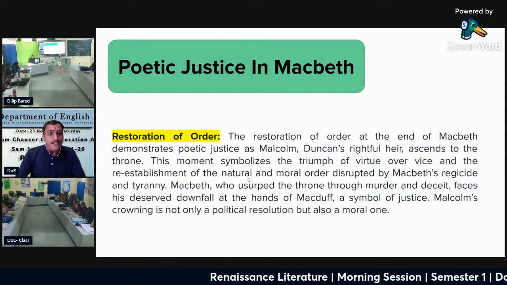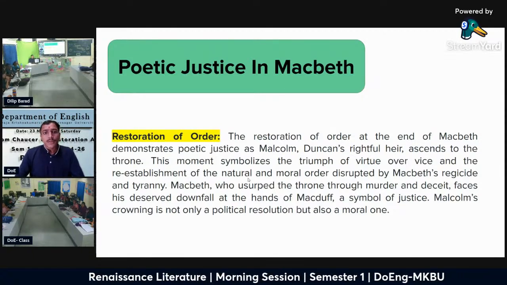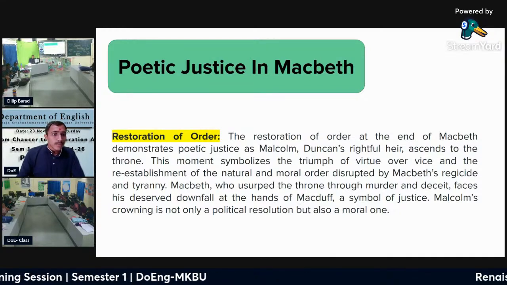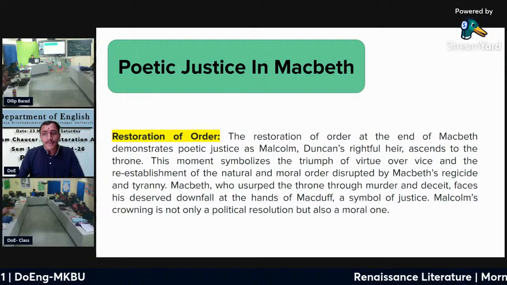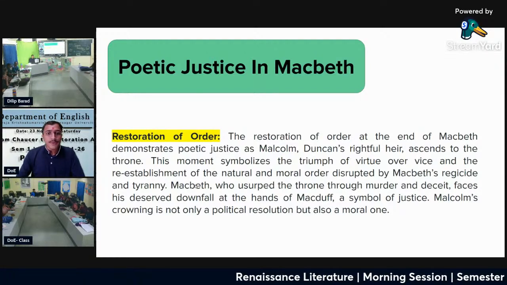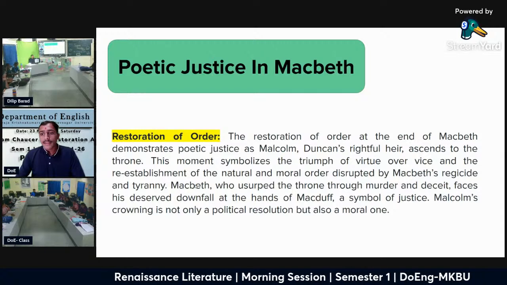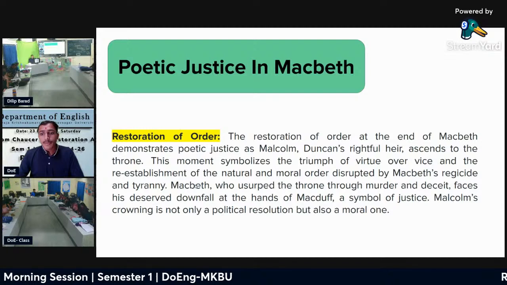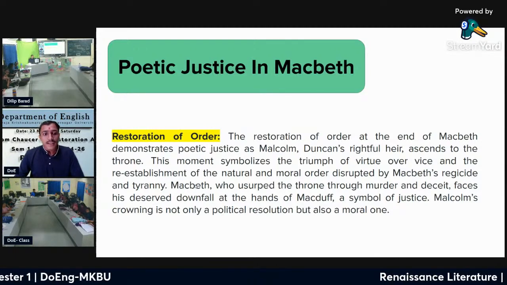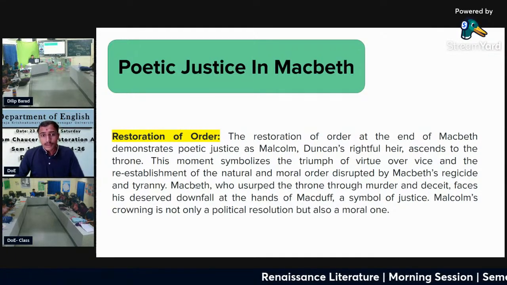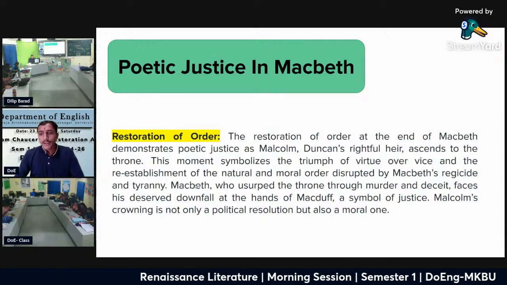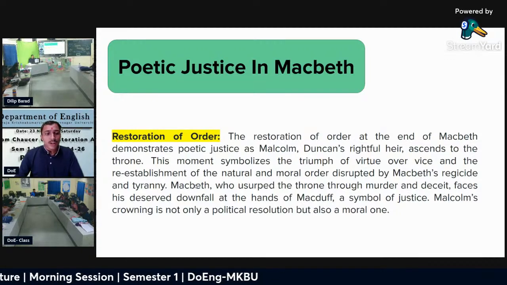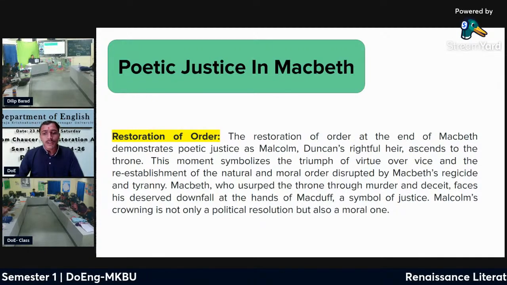Third is restoration of order. So in this point, the restoration of order at the end of the Macbeth demonstrates poetic justice as Malcolm, Duncan's rightful heir, ascends to the throne. This moment symbolizes the triumph of virtue over vice and the re-establishment of the natural and moral order disturbed by Macbeth's prejudice and tyranny. Macbeth, who usurped the throne through murder and deceit, faces his deserved downfall. A symbol of justice, Malcolm's crowning is not only a political resolution but also a moral one.